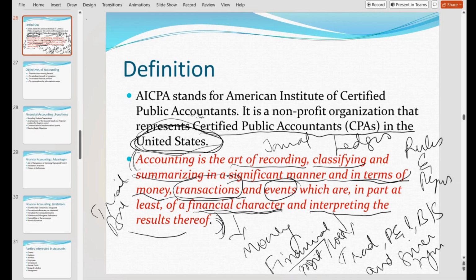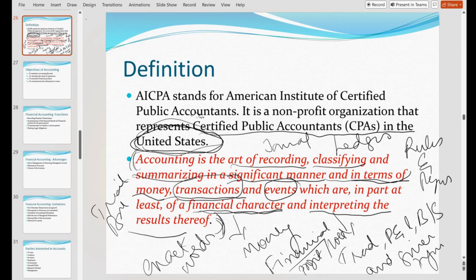You should not change anything. Accounting is the art of recording, classifying and summarizing in a significant manner, and in terms of money, money-related transactions and events which are of a financial character, and interpreting the results thereof. So you should match the exact words.